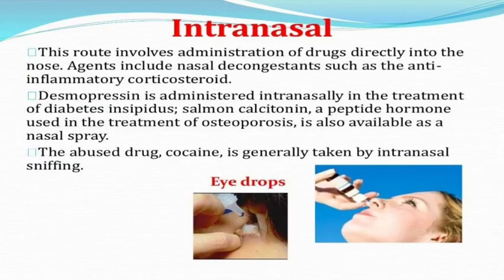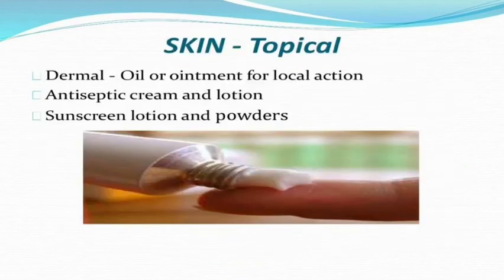This is the intranasal route. This route involves administration directly into the nose, with agents such as nasal decongestants, anti-inflammatories, and corticosteroids. The abused drug cocaine is generally taken by intranasal sniffing. Desmopressin is administered intranasally in the treatment of diabetes insipidus, and salmon calcitonin, a peptide hormone used in the treatment of osteoporosis, is also available by the intranasal route. This is a skin application: dermal oil, ointments for local action, antiseptic creams, lotions, sunscreen lotions, and powders are also applied by the topical route.